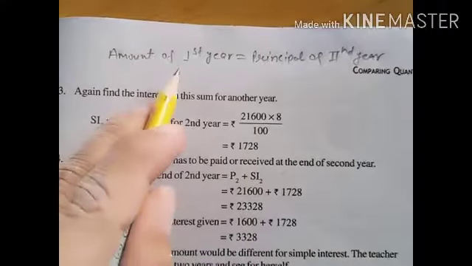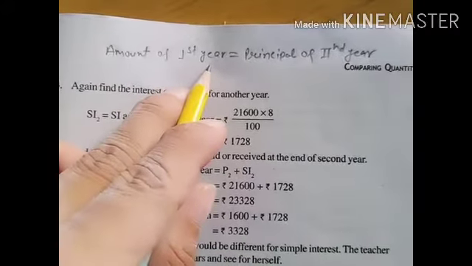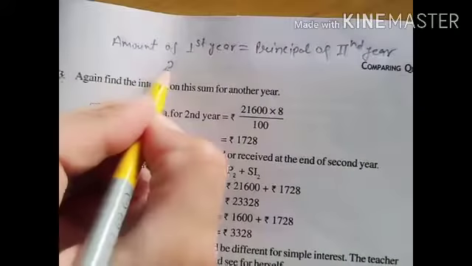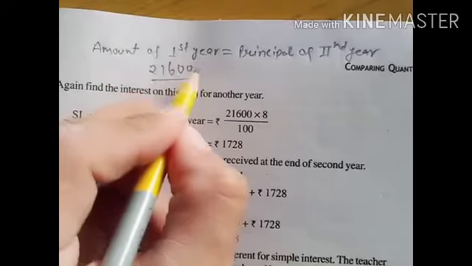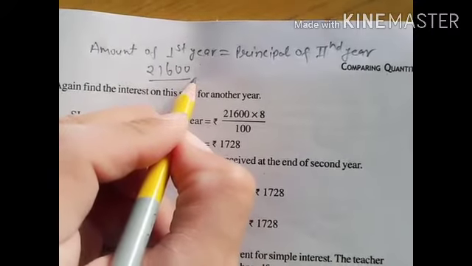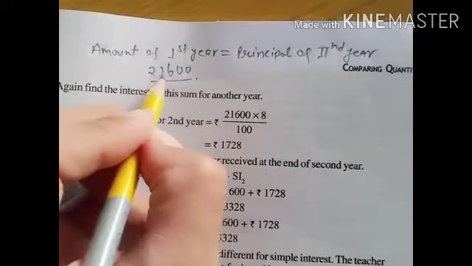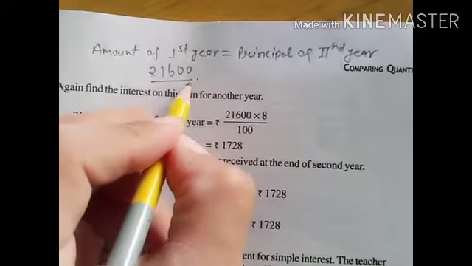So the amount of the first year which we get, 21,600, after completing 1 year, that much amount is added in our account. So that means this much amount we have in our account.